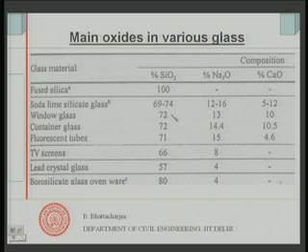Window glasses have typically about 72% of silica, 13% of sodium oxide and 10% of calcium oxide. Similarly, fluorescent tubes 71, 15, 4.6 and TV screens say 66, 8, and there are many other oxides, molybdenum, chromium oxides and so on, and borosilicate glass oven wares are 84. So, large amounts of silica and other oxides. So, that is the typical oxide composition of glasses.